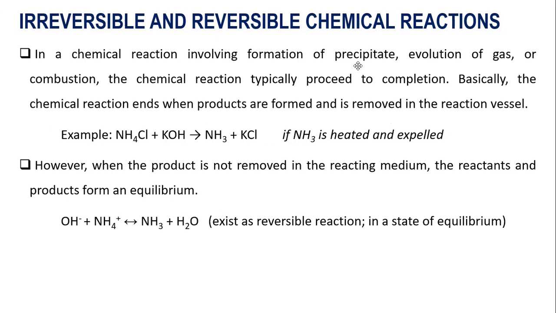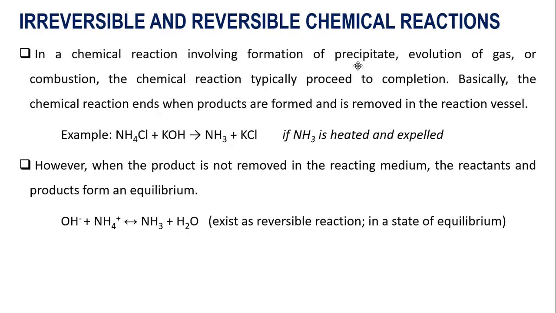Now, there are chemical reactions that are irreversible, meaning when you produce the products, eventually the chemical reaction ends. These are the typical reactions that involve formation of a precipitate, evolution of a gas, or combustion. For example, if you have a fuel and it combusts, eventually the fuel will dissipate, and all of the reactants will no longer be available. Thus we say that the reaction is completed.